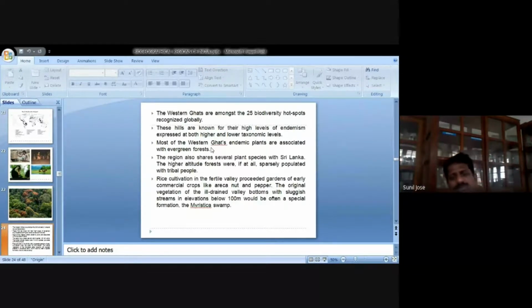Evergreen forests are mostly untouched forests. Only if we have enough evergreen forests can we maintain enough biodiversity, both in plants as well as animals.